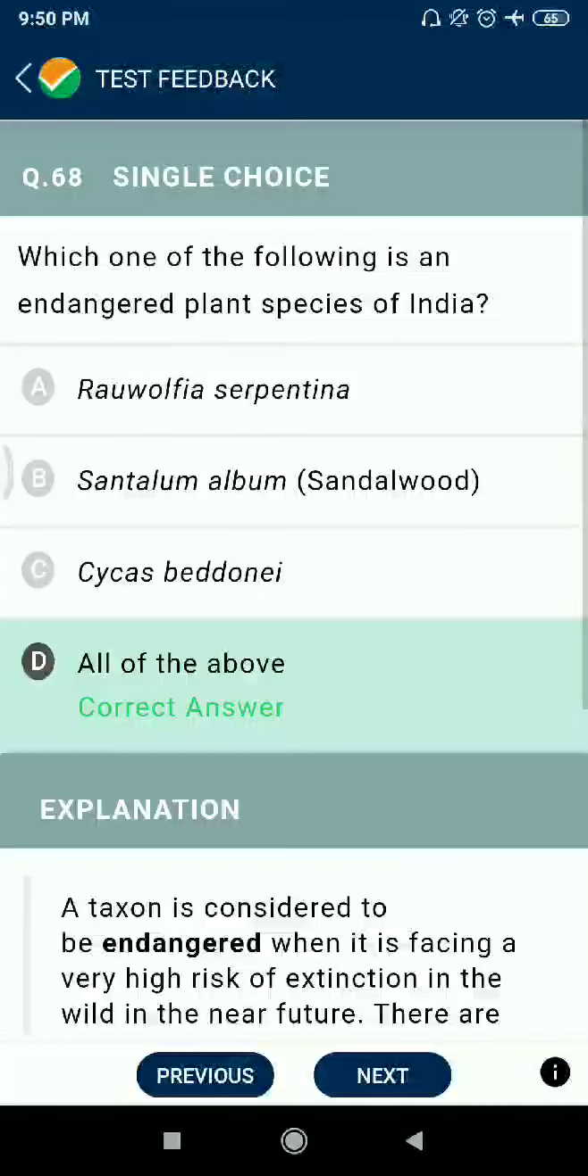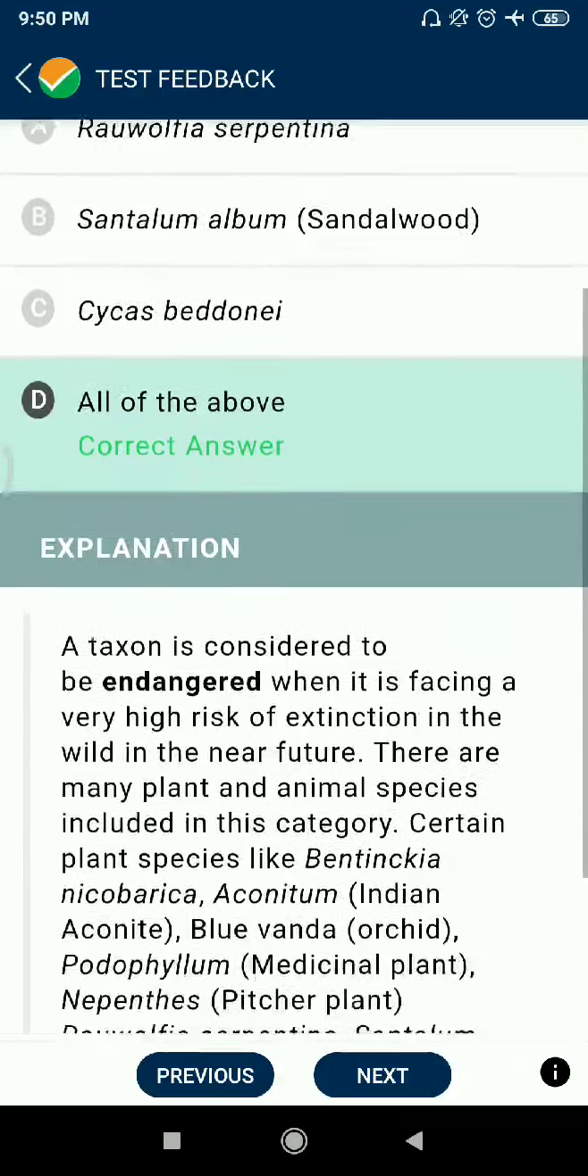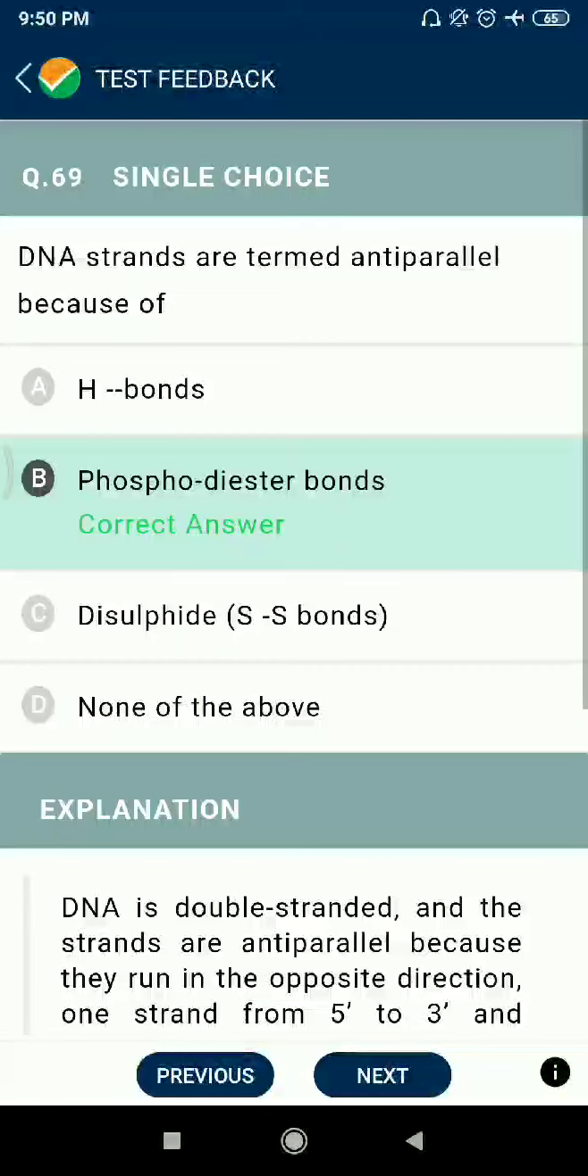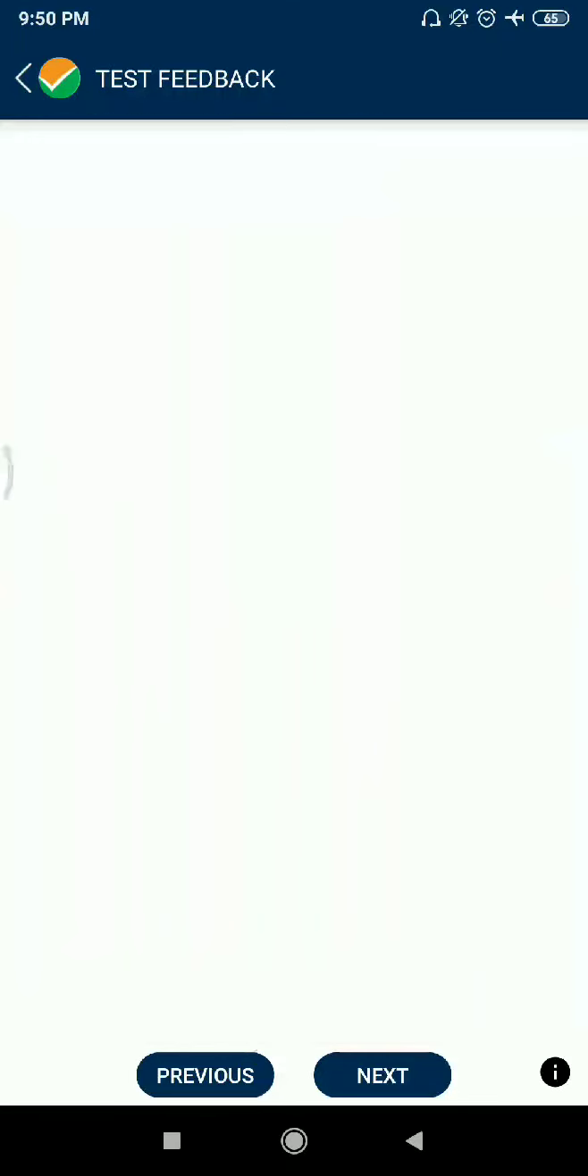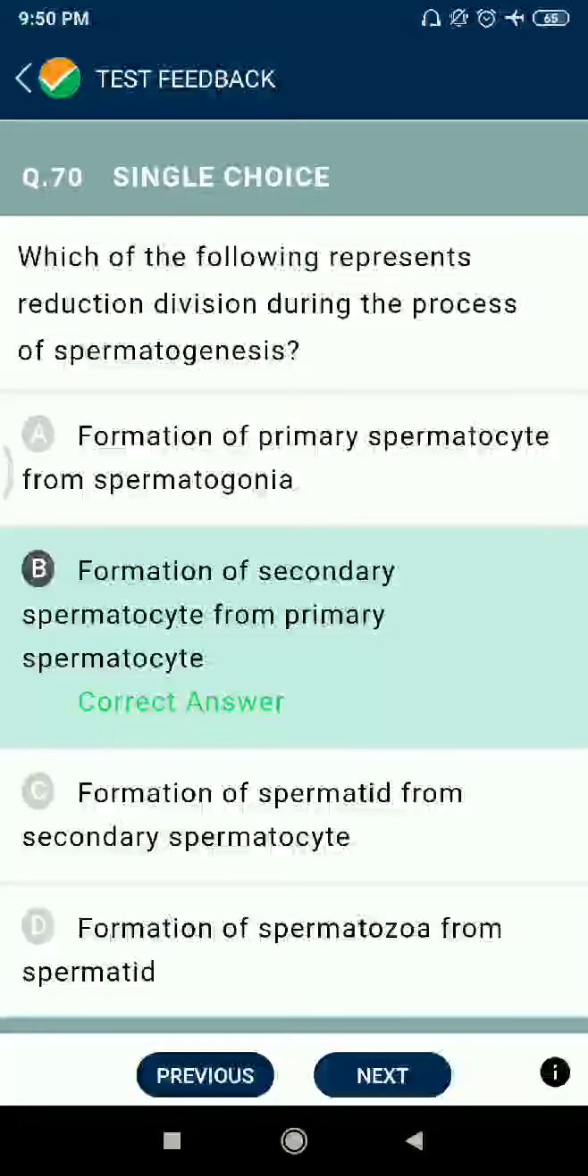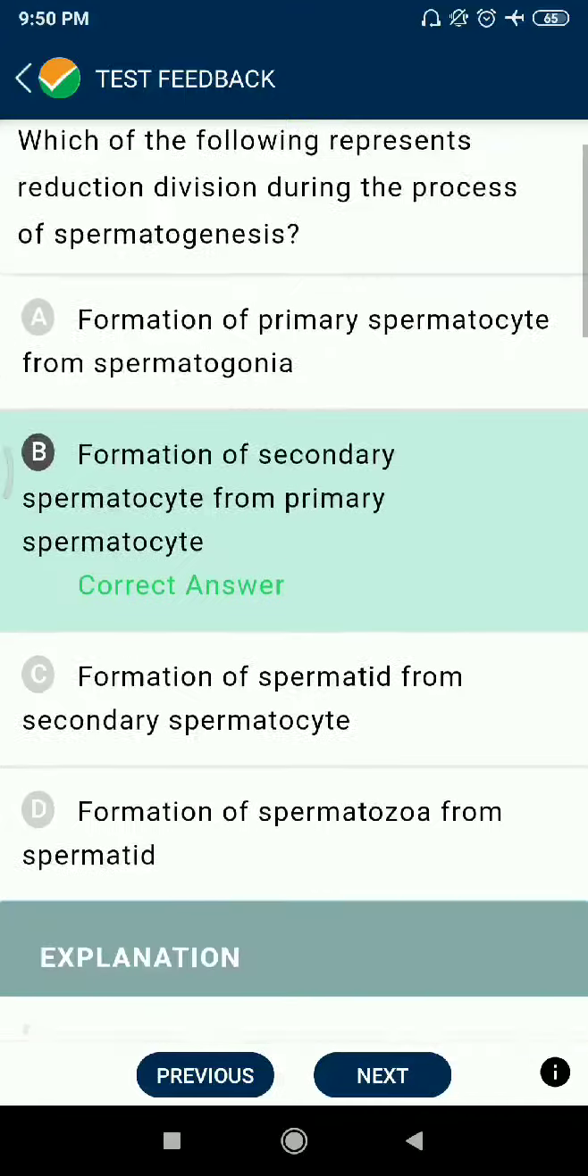Question number 68. Which one of the following is an endangered plant species of India? Rauwolfia serpentina, then Santalum album, sandalwood, Cycas beddomei. Question number 69. DNA strands are termed antiparallel because of phosphodiester bond. Question number 70. Which of the following represents reduction division during the process of spermatogenesis? Formation of secondary spermatocytes from primary spermatocytes.